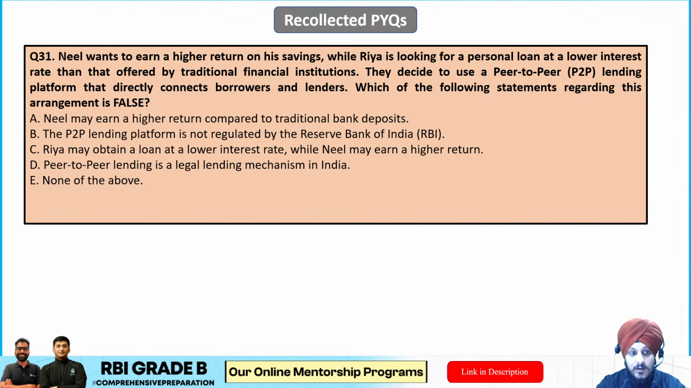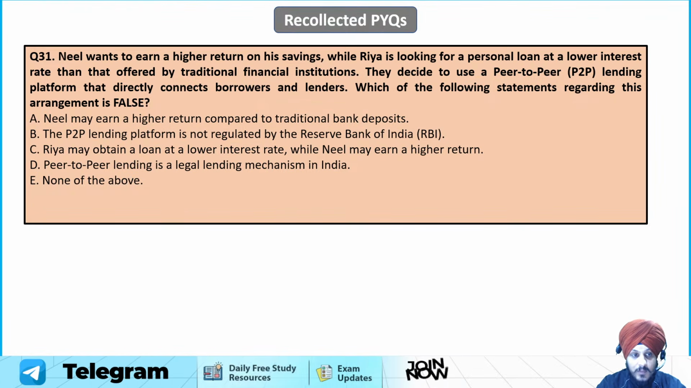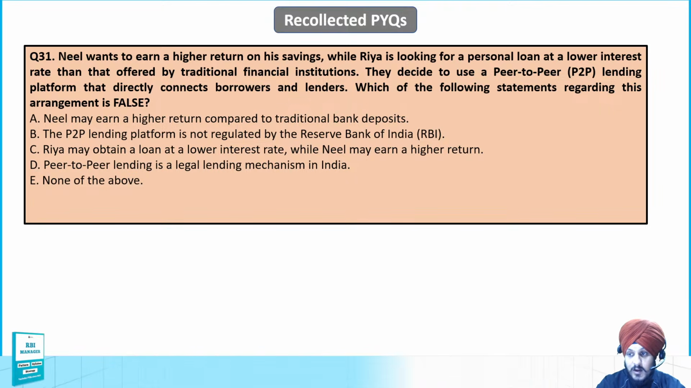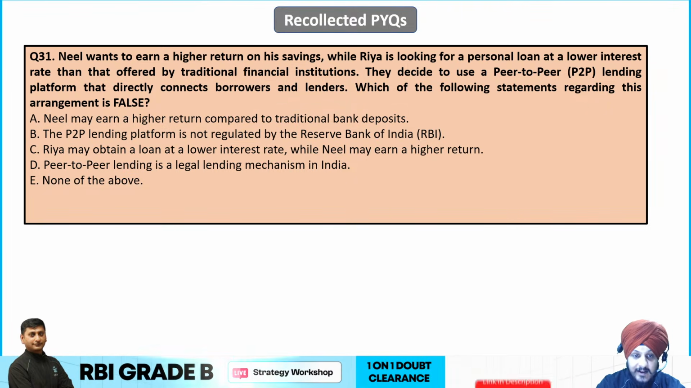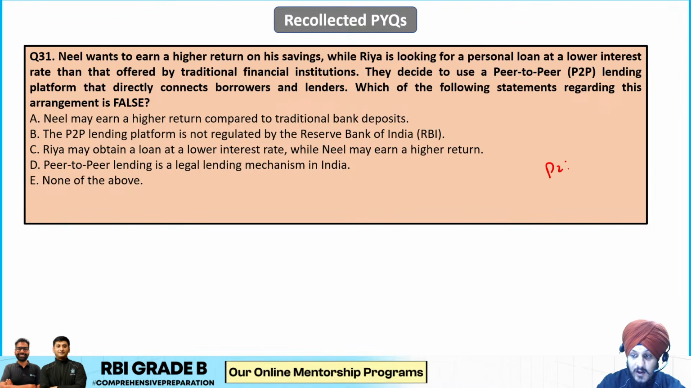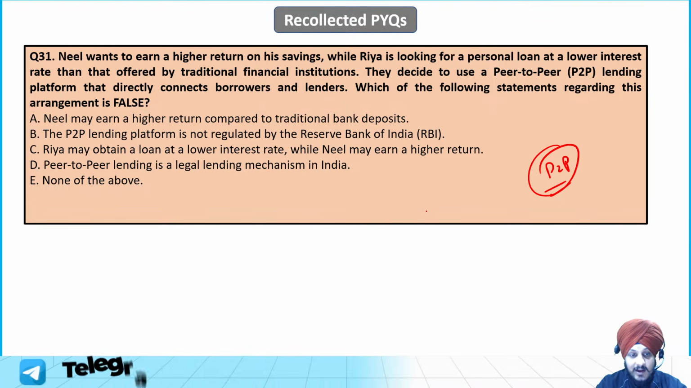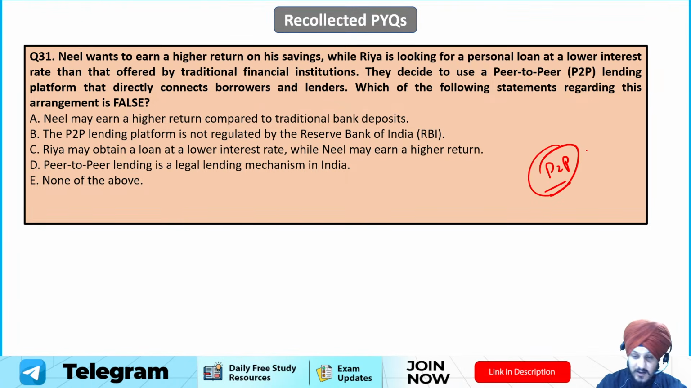Now question number 31. Neil wants to earn a higher return on his savings, while Ria is looking for a personal loan at a lower interest rate than what was offered by traditional financial institutions. So they decide to use a peer-to-peer lending platform that directly connects borrowers and lenders. So which of the following statements regarding this arrangement is false, right? So it is asking about P2P platforms, and you have to identify the incorrect option, the false option. So Neil may earn a higher interest rate compared to traditional bank deposits. No problem regarding that. This statement is true.